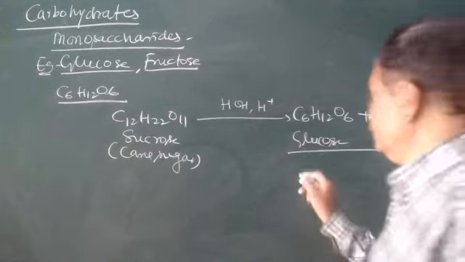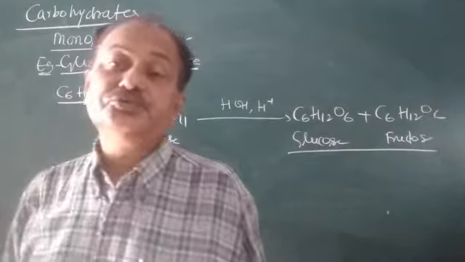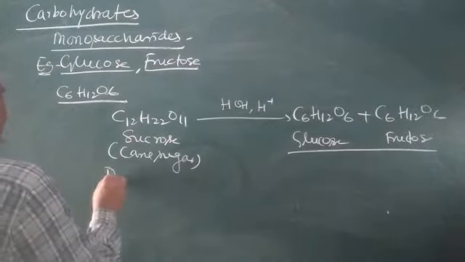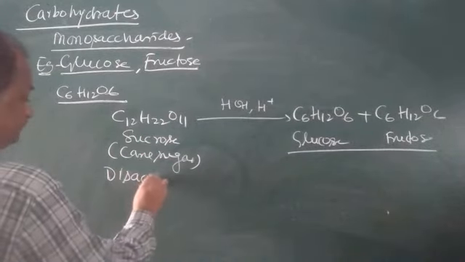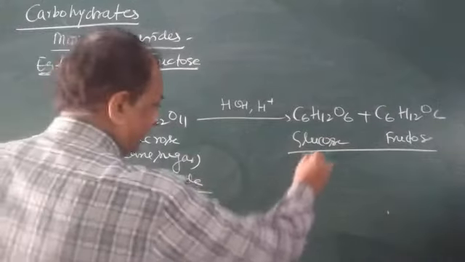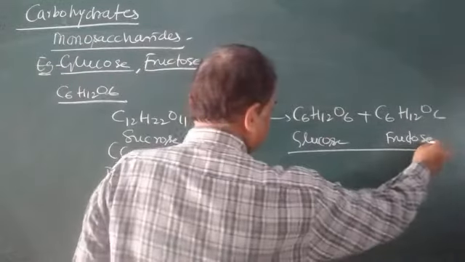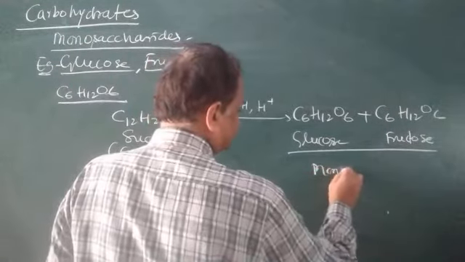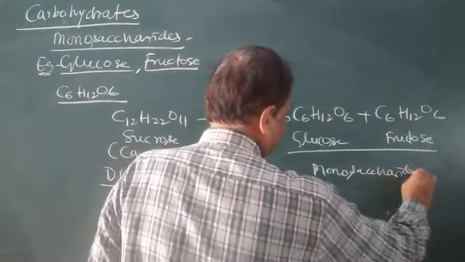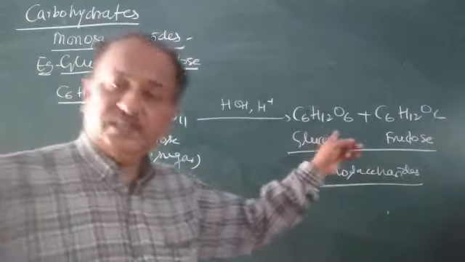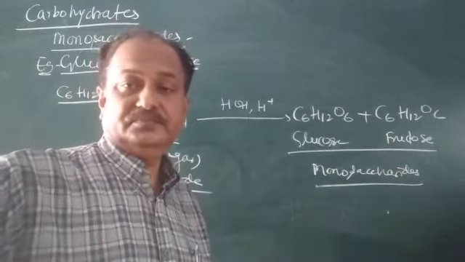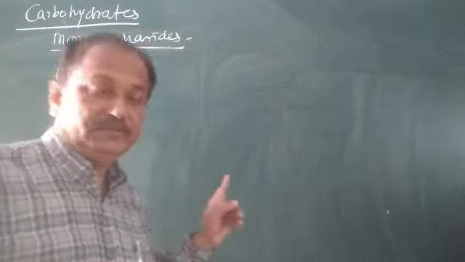So when we hydrolyze sucrose, sucrose is a disaccharide, and glucose and fructose are monosaccharides. They have the same molecular formula, but they have different structures.